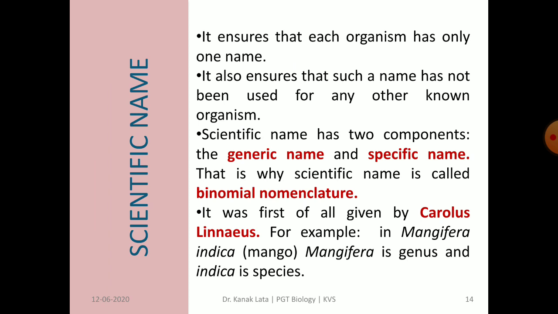It was given first of all by Carolus Linnaeus. For example, scientific name of mango is Mangifera indica. So here Mangifera is genus and indica is species.